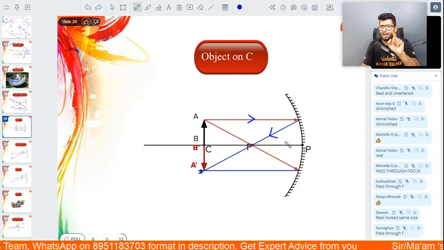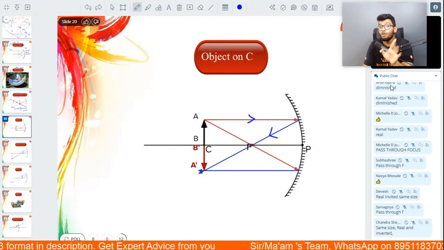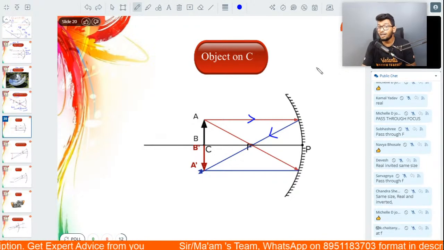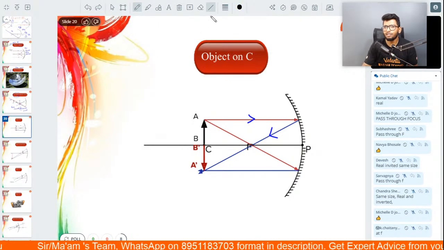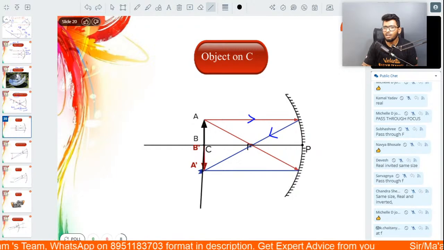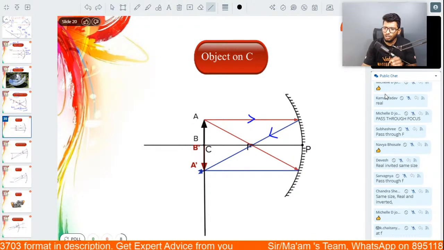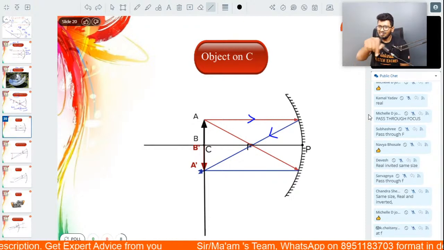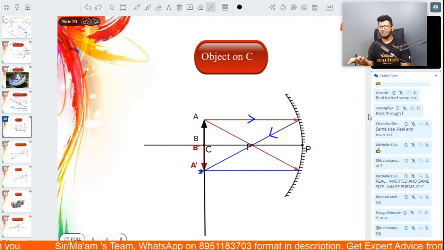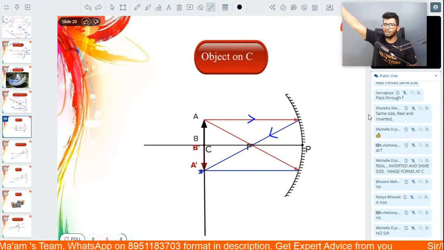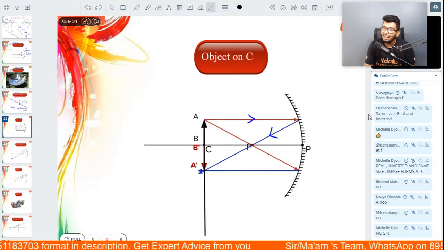Absolutely right. One more ray of light passing through where? Passing through the focus. Why not passing through the center of curvature? Because if I take a ray of light passing through the center of curvature, the ray will look like this. Now this ray of light, will it ever undergo reflection? No. Why? Because the light is somewhere over there. This light is going in its own path wherever it wants. How will it meet? It'll never meet.